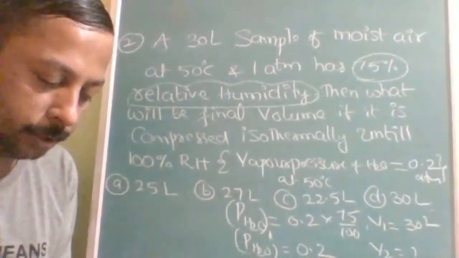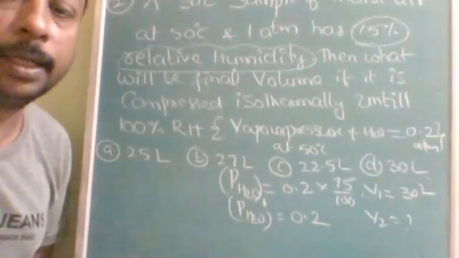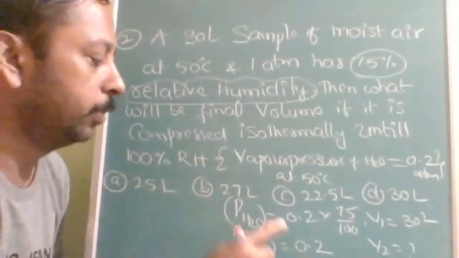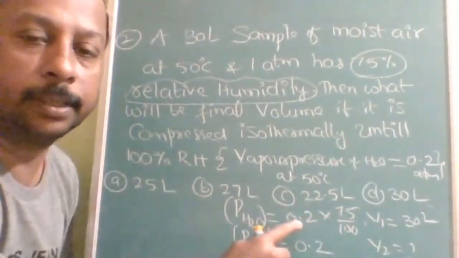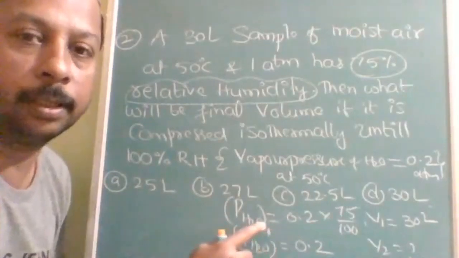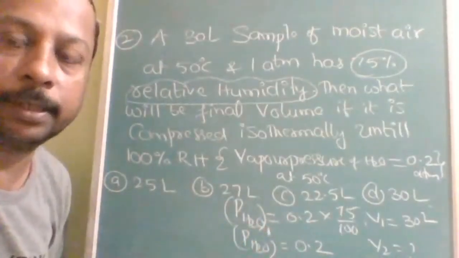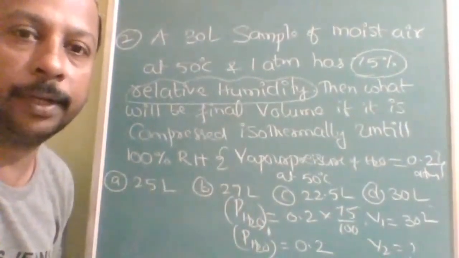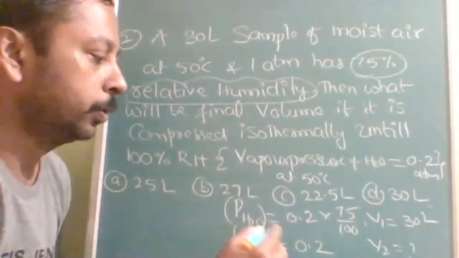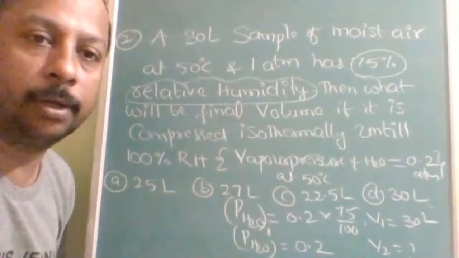Is there any doubt into this? 100% means total pressure now must be only because of the water. Initially only 75% of pressure was from water. Relative humidity means pressure exhibited by water. So V2 you have to find out. Is it understood? So simply by using which law?